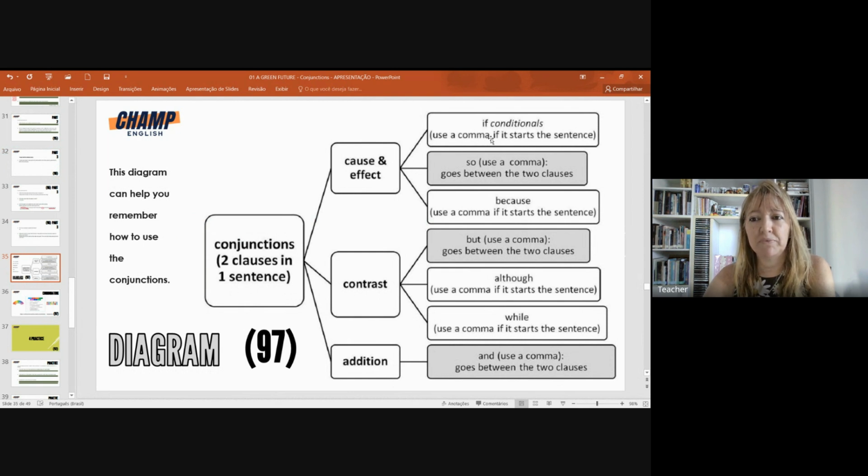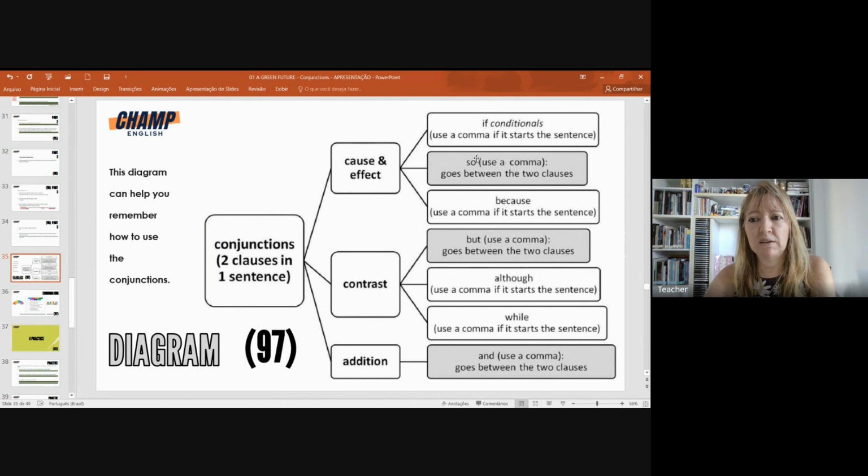Okay? So when you start a sentence with if, you should put the comma. The opposite, you don't need. So the water turns to ice if you put it into the fridge. In this case, you don't need a comma, right?